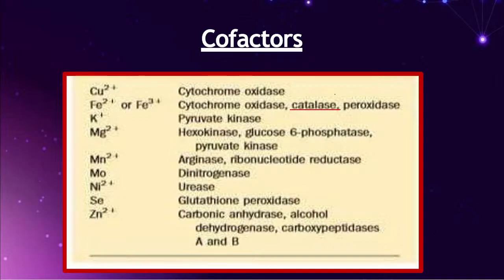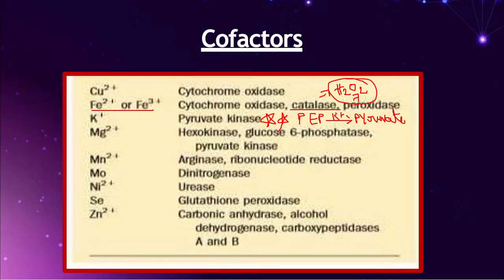Another important one, catalase. Catalase and peroxidase are the enzymes which break down an important free radical, H2O2. If this enzyme wants to be active, there will be a requirement of iron. Very important. And the most important enzyme in glycolysis, involved in the 10th step, which converts phosphoenolpyruvate to pyruvate. What you have to remember, friends, is that there will be a utilization of potassium only. Don't get confused.